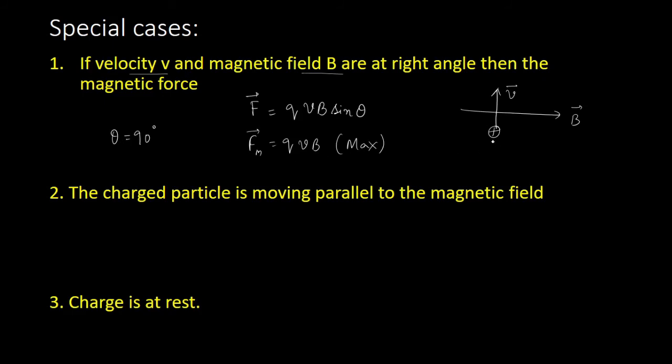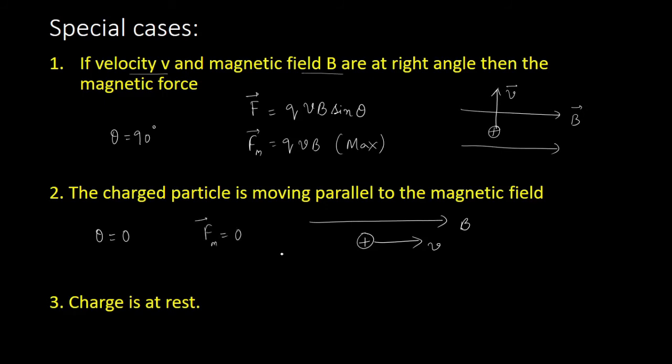Of course, for the direction of the force we need to use the right hand thumb rule, right? What about the second case? The charged particle is moving parallel to the magnetic field. So there is a magnetic field, say it is in this particular direction. Now there is a charge which is moving in the same direction as the field. What will be theta? In this particular case, theta is 0. If I substitute, the value of sin 0 is 0. Therefore, the force becomes 0.